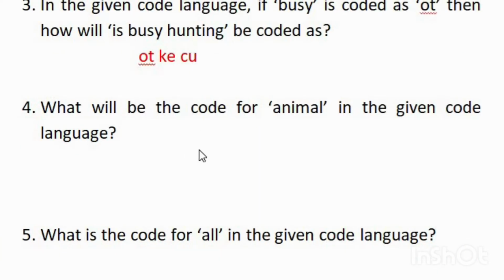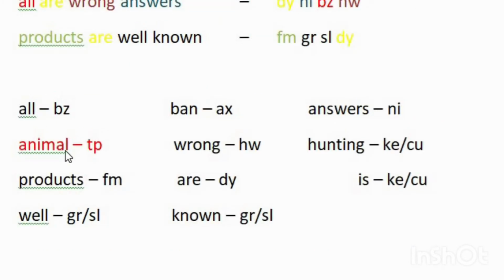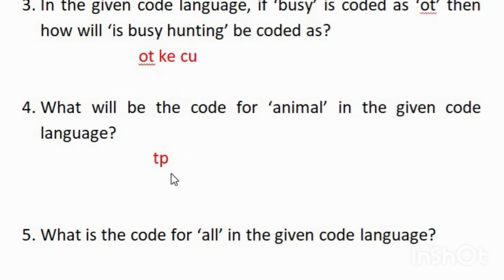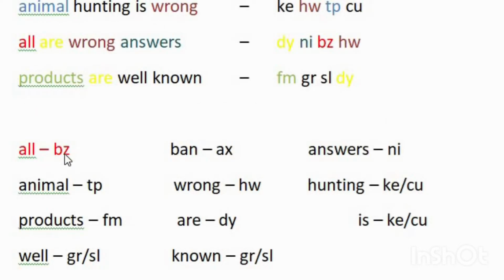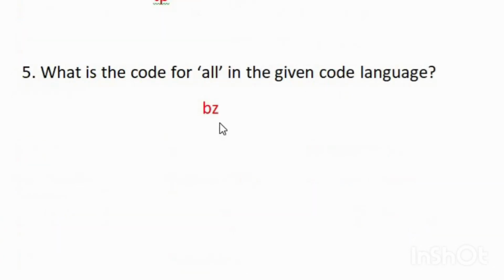Next question, what will be the code for animal in the given code language? So what is the code for animal? It is TP. So TP is the answer. And the fifth question, what is the code for all in the given code language? We got the code for all and it is BZ. So BZ is the code for all.